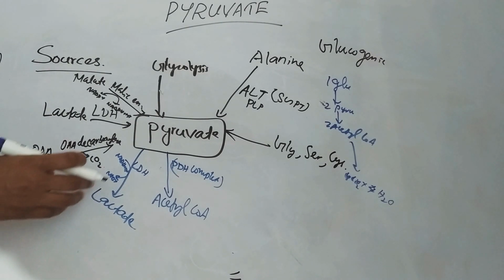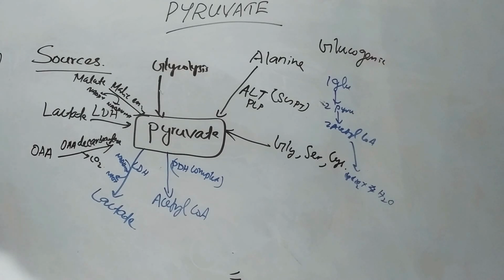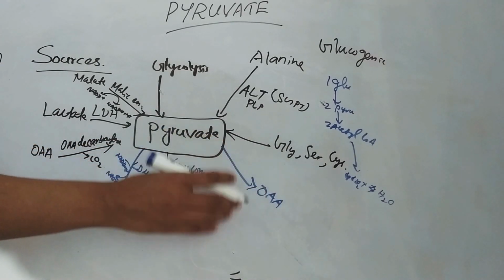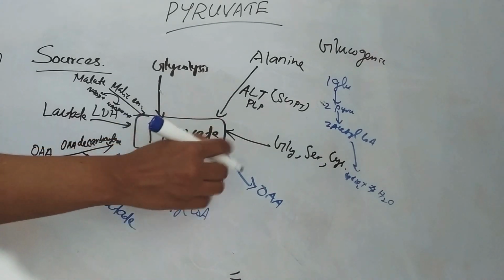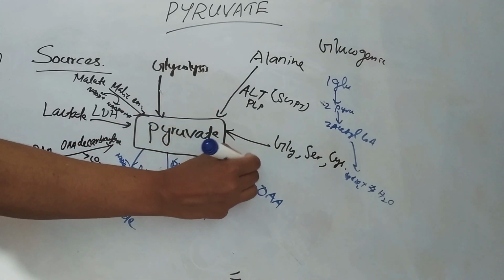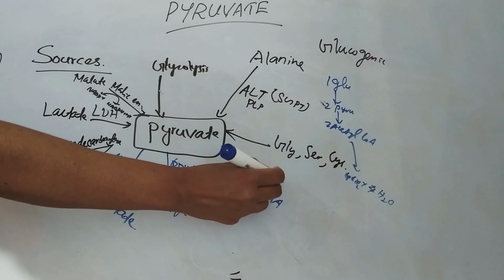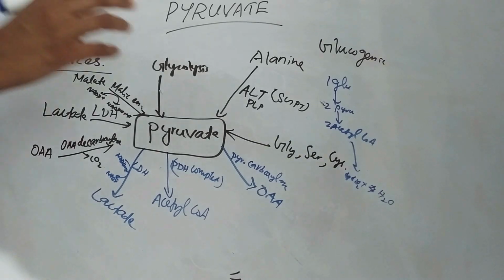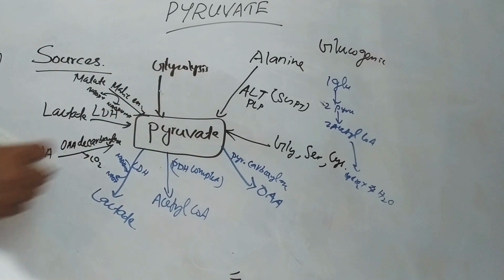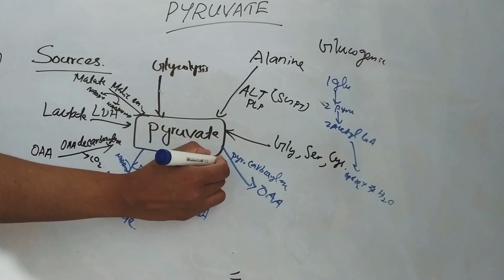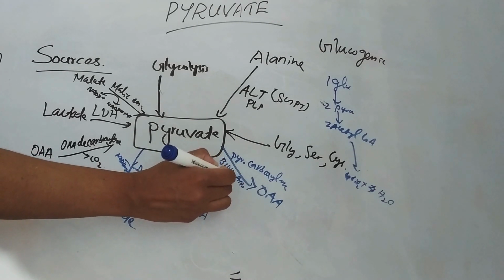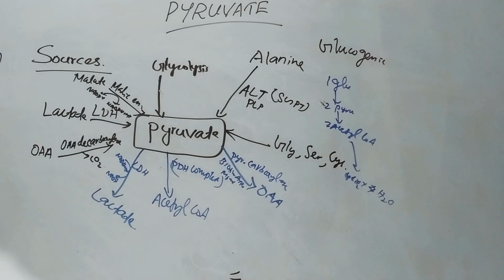Then this pyruvate can be converted to oxaloacetate by the enzyme pyruvate carboxylase. This enzyme pyruvate carboxylase requires biotin, ATP and Mg++. That is the conversion of pyruvate to oxaloacetate.